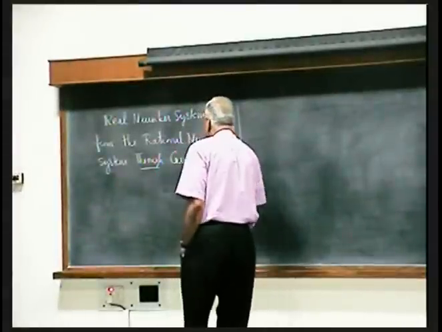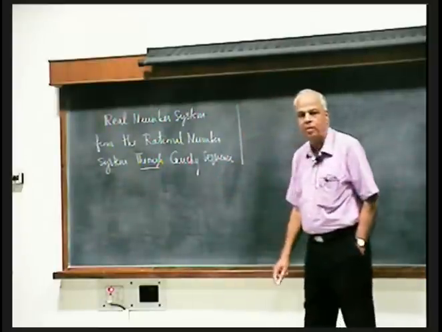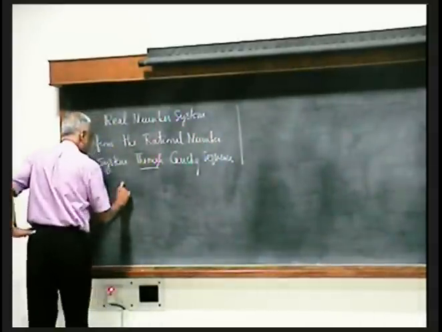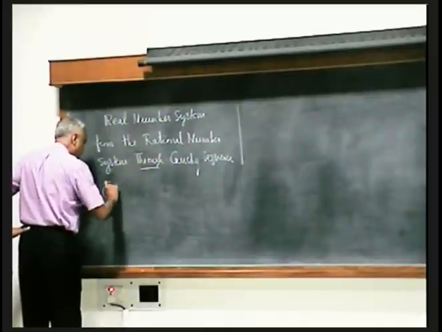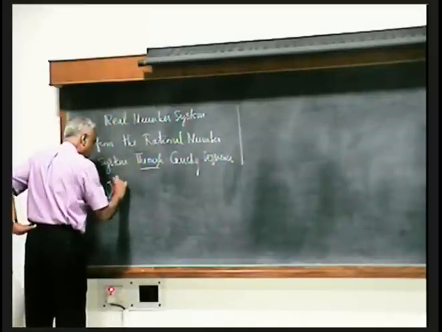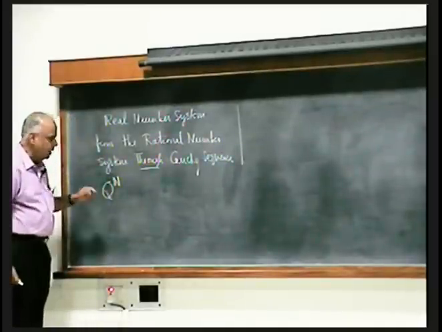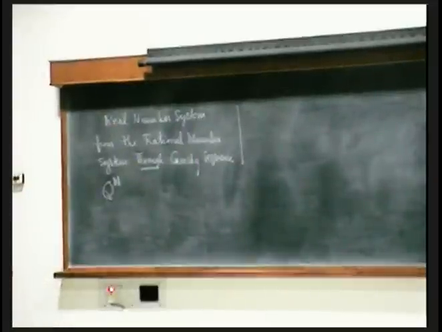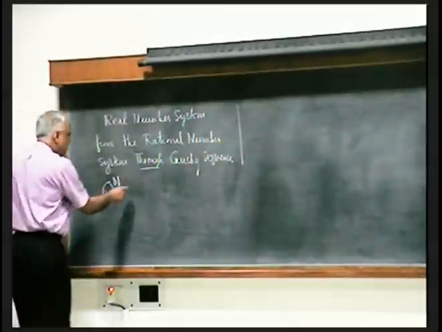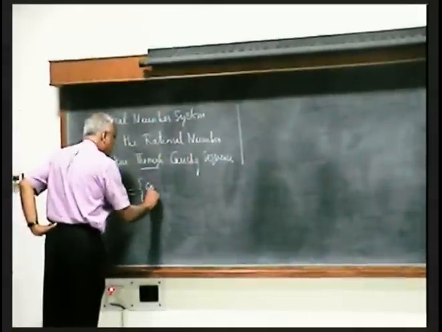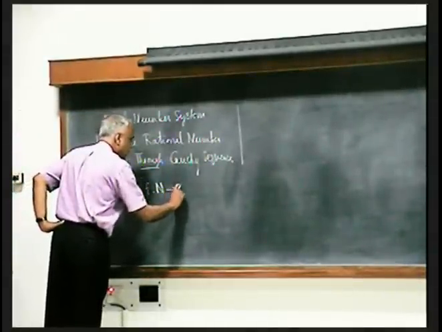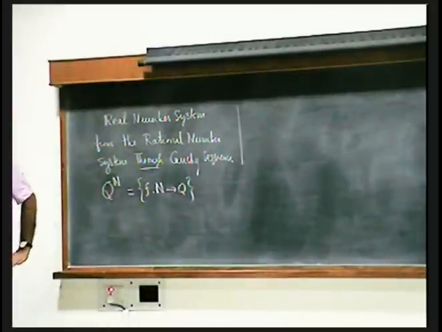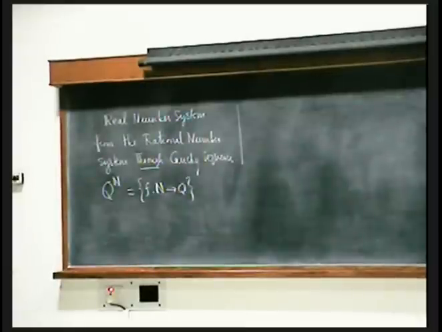So first of all, we are going to take sequences of rational numbers. We denote that by Q^N. Recall our old definition: Q is the rational numbers, N is the set of all positive integers. By Q^N, we mean the set of all functions from N to Q. This was our notation for a power b.